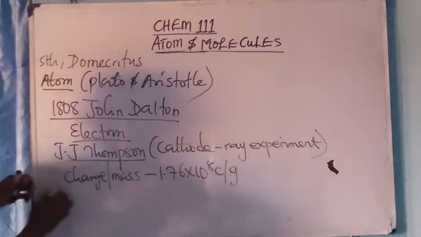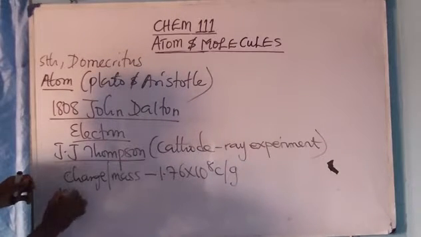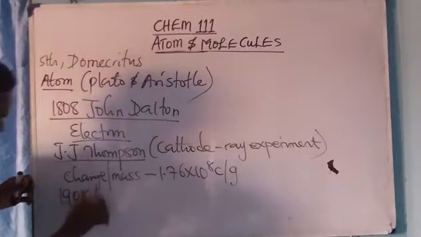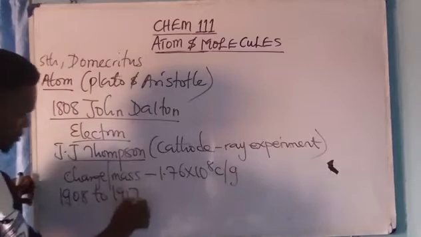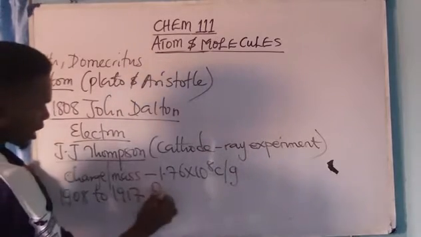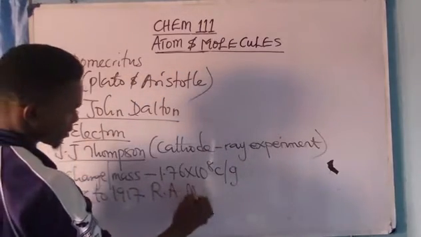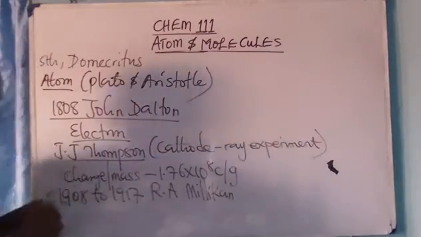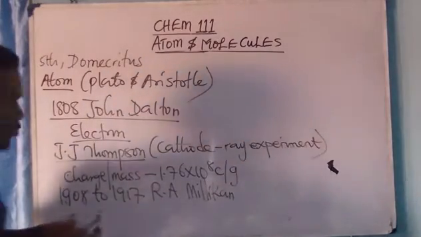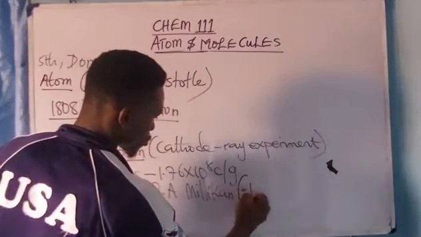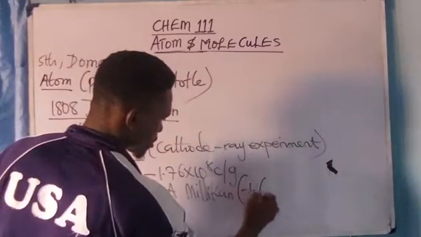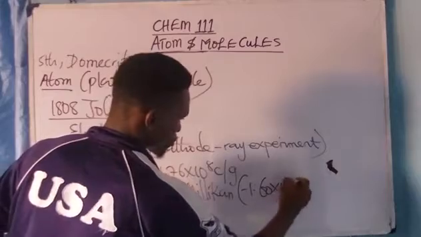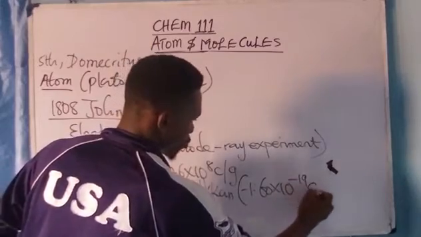But in the years 1908 to 1917, R.A. Millikan said that the charge of the electron was actually minus 1.60 times 10 raised to power minus 19 coulomb.